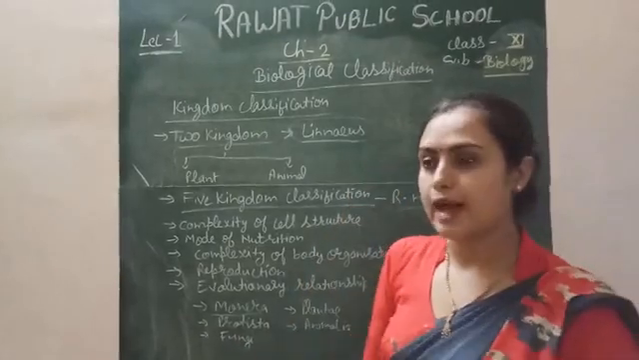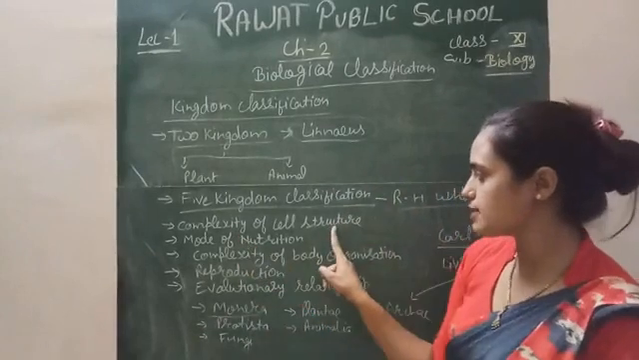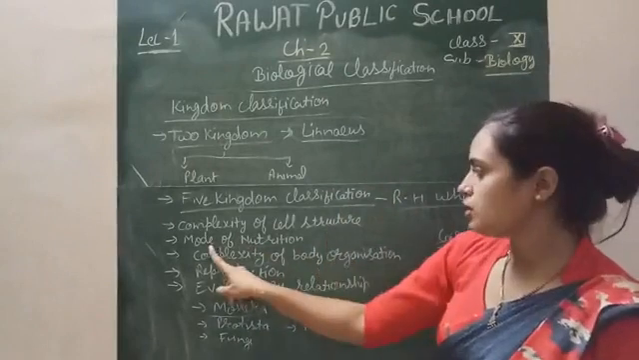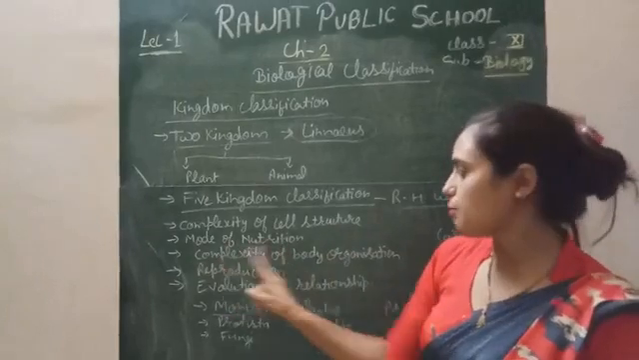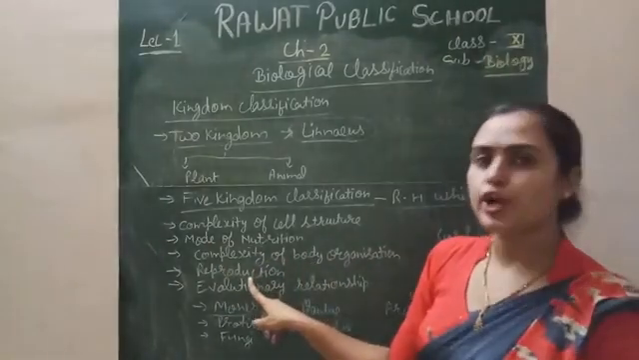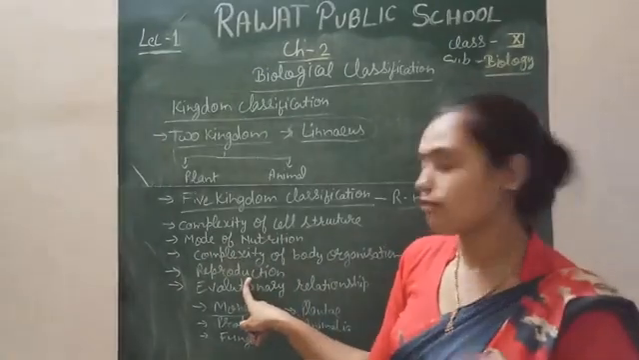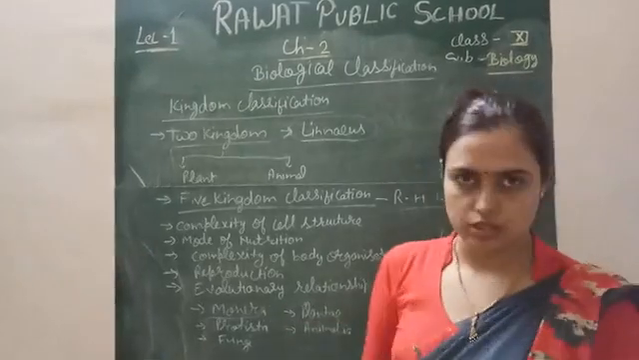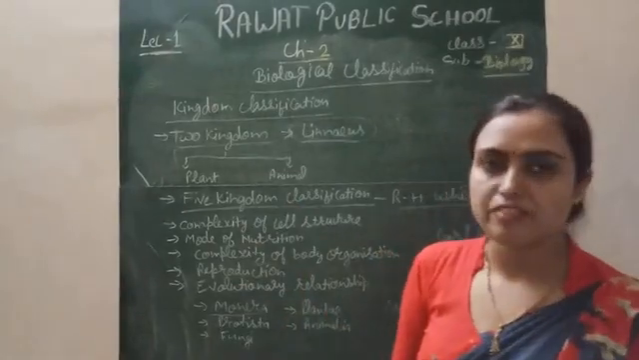And the characters he decided to use for dividing these organisms: the first is complexity of cell structure, meaning whether they are prokaryotes or eukaryotes. Mode of nutrition, whether they are autotroph or heterotroph. Complexity of body organization: cellular level, tissue level, organ system. Reproduction, how they reproduce: binary fission, multiple fission, asexual, sexual. And evolutionary relationship, how they are related with each other. So these are the five points on the basis of which the five kingdom classification was given by Whittaker.